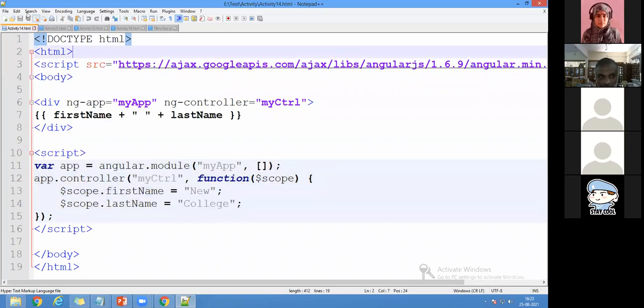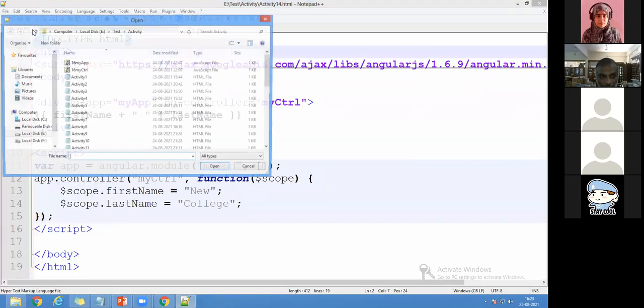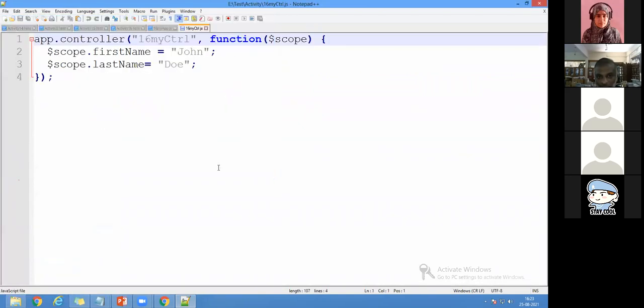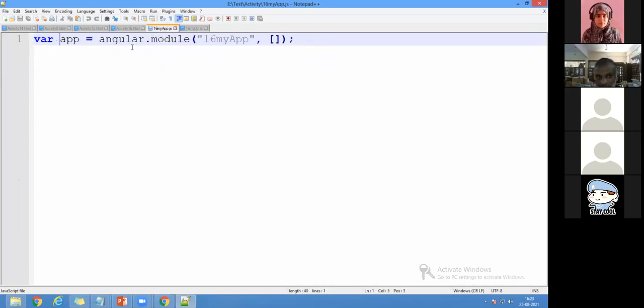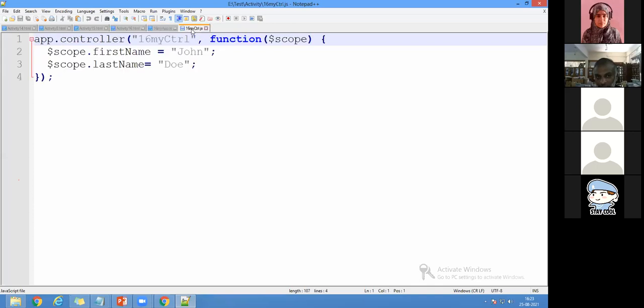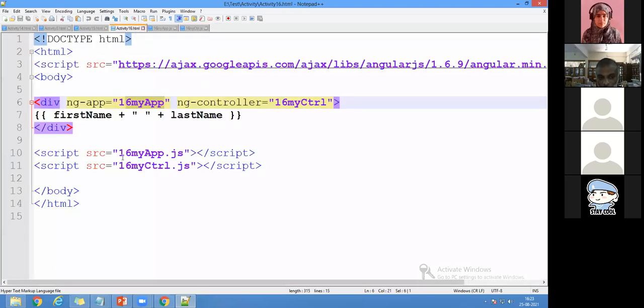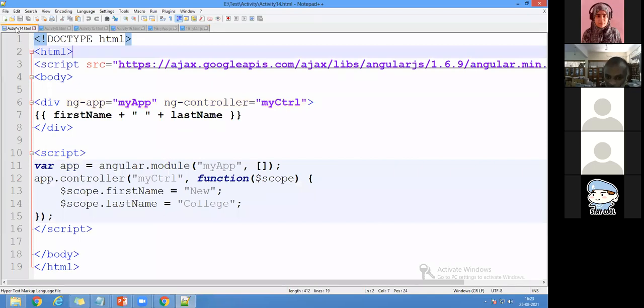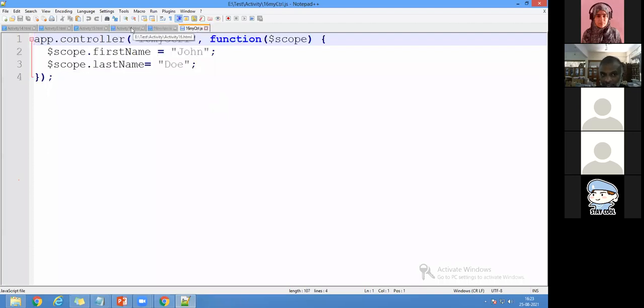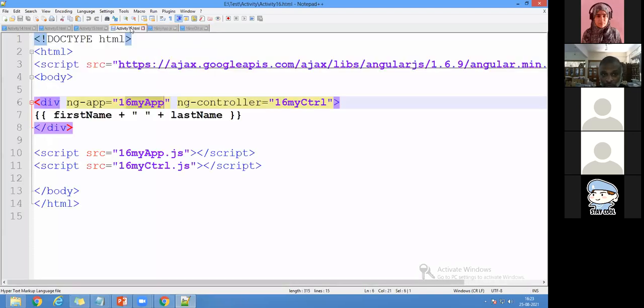So I'm going to open another file. You can see it is file, open, and I'm going to write here 16mycontroller.js. So you can see it is the app module, and the next one is the 16 controller. Two separate files I've written, and these two files are included using script source 16myapp.js and 16mycontrol.js. So the same functionality you had in the 14th program, we have divided into two parts, app.js and control.js, and included them in the HTML file, 16. Now I'm going to run the 16th program.